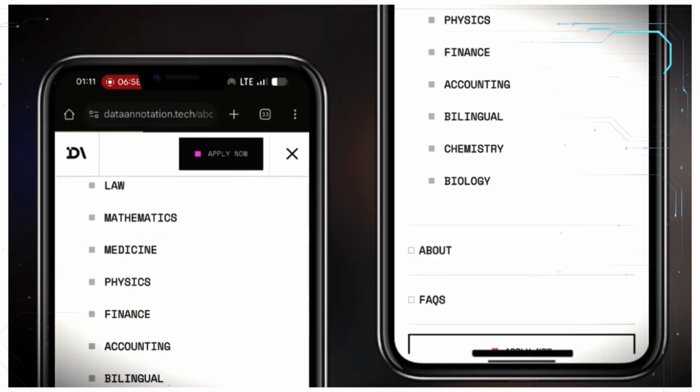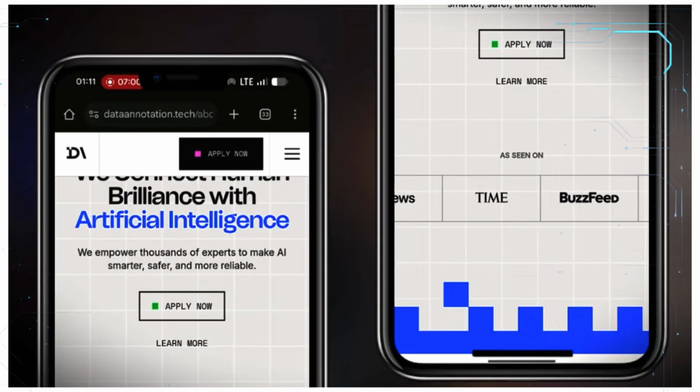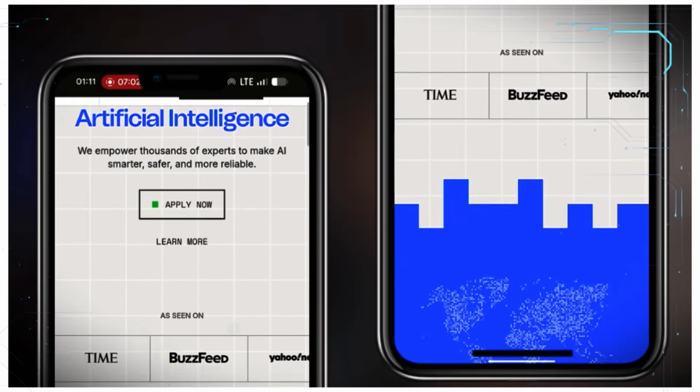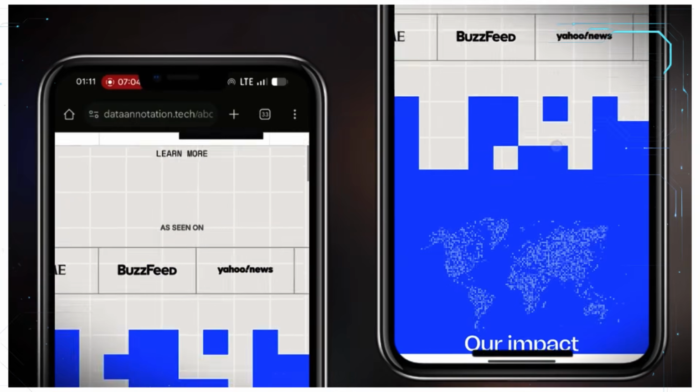I know the question a lot of people want to ask is, how do I receive payment on this platform? And payment is simple. You can receive your payments in PayPal. If you're in Nigeria, you don't have to worry because PayPal is now available for Nigerians, so you can open a PayPal account. But PayPal is not the only payment method. There are other payment methods like Payoneer and a whole lot of others. I think I'm going to be making a video on the payment and the withdrawal, but that is that about that. This is just an introductory video to show you what the platform is and what you can do on it to start making money.